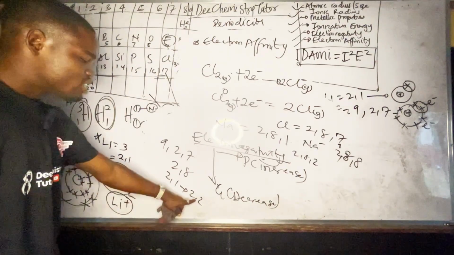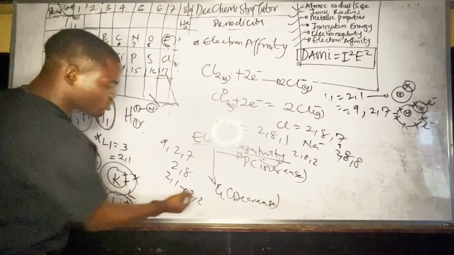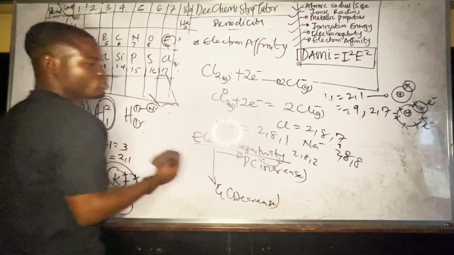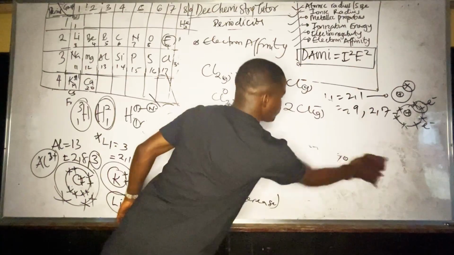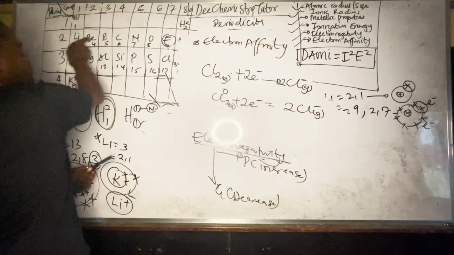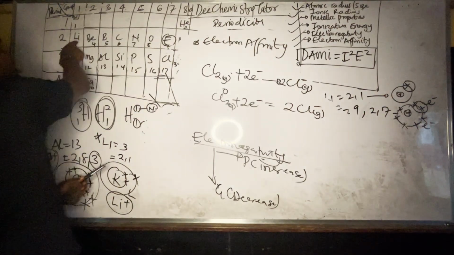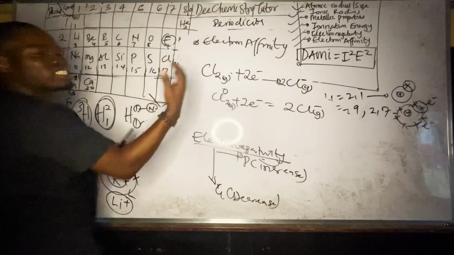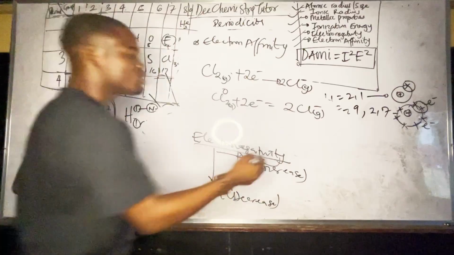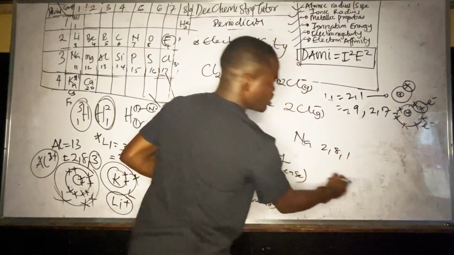Yes, it's okay, but that's not what it loves doing. This guy loves to what? To give out. Do you understand? So please take note of this. So what do you see? What do you observe? That means as you are going across the period, fluorine has more electron affinity than these guys because it loves accepting. Affinity is the love of electron, not giving. That's why sodium is 281.